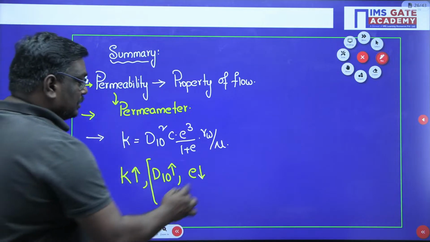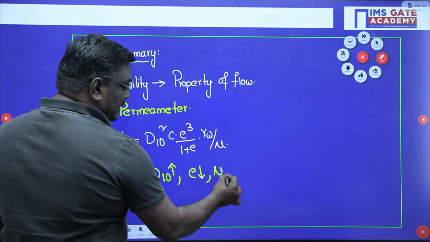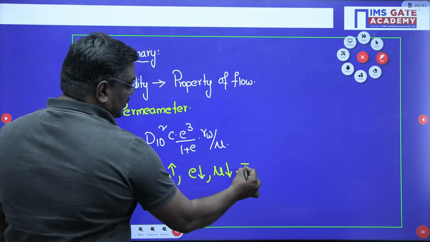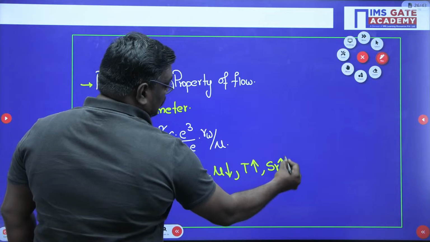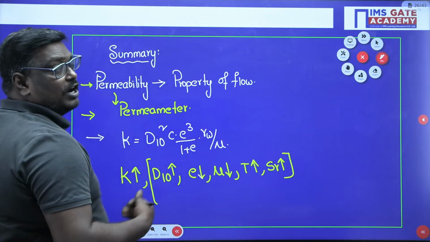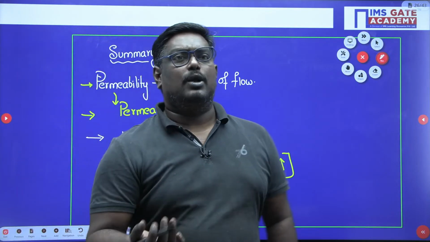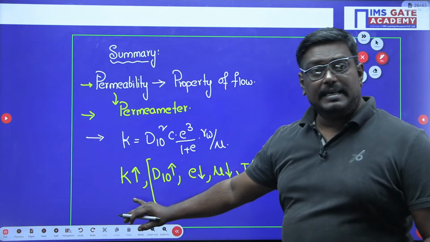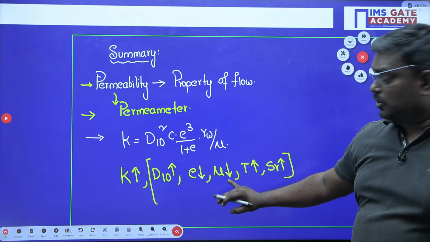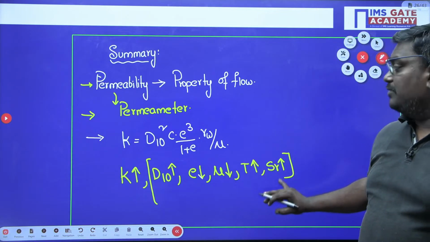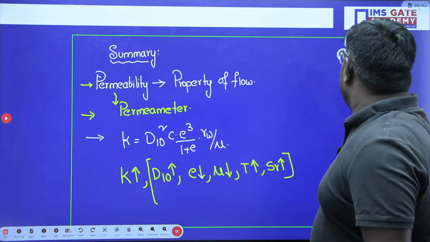Increase. Here permeability increases with the decrease in viscosity, with an increase in temperature and degree of saturation. So you can say upward arrow is for increase and downward arrow is for decrease. So permeability increases with increase in effective size, with a decrease in void ratio, with a decrease in viscosity, with an increase in temperature and with an increase in degree of saturation.